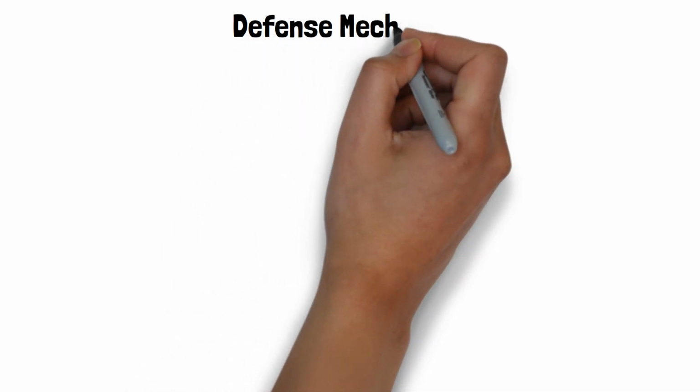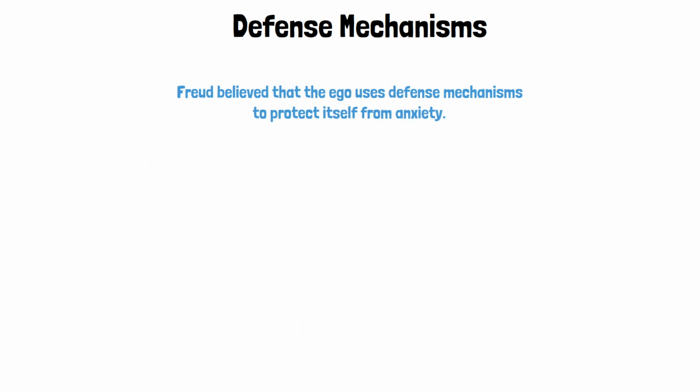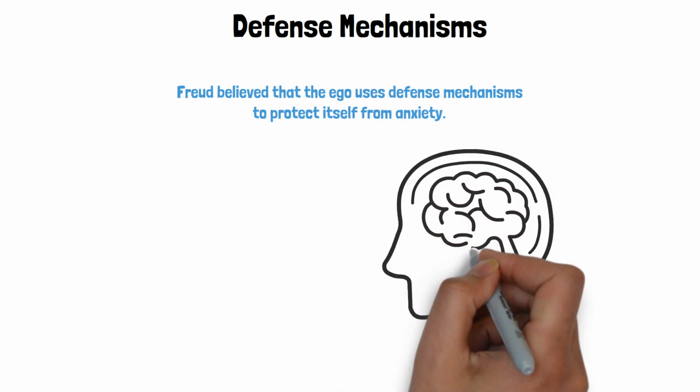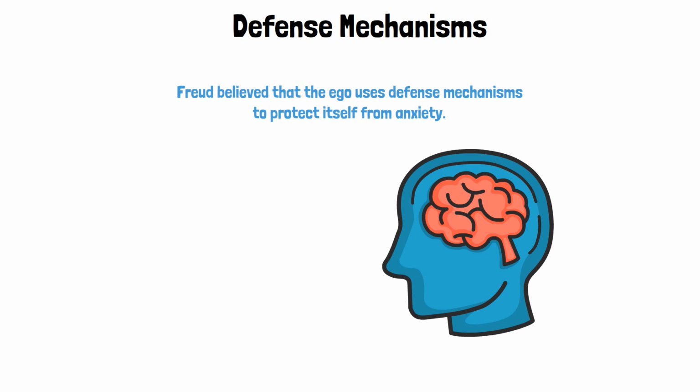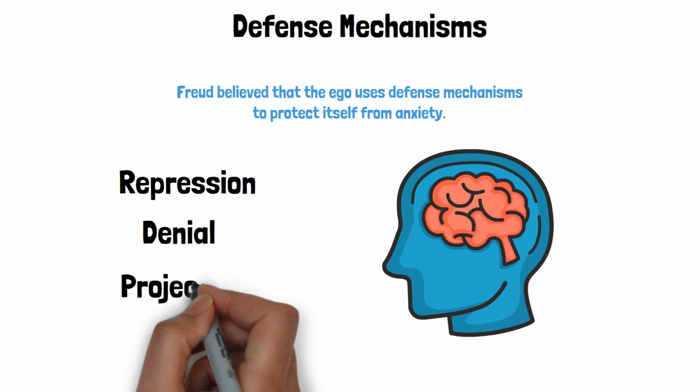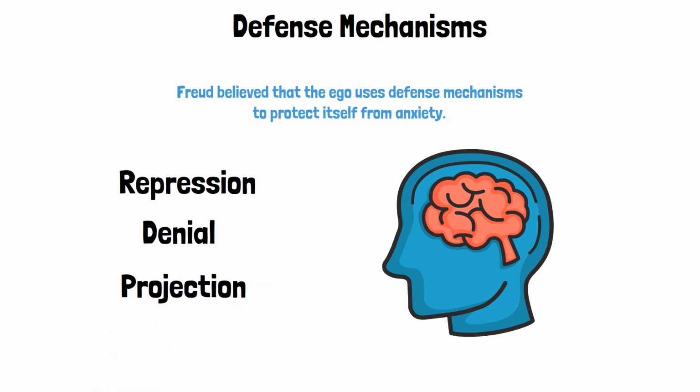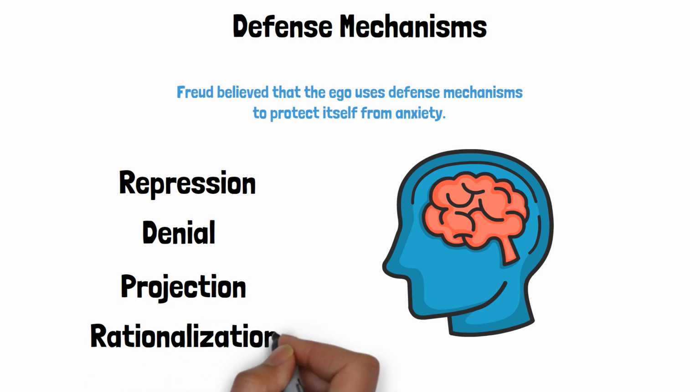Defense mechanisms. Freud believed that the ego uses defense mechanisms to protect itself from anxiety. These are ways that the mind tricks itself to avoid facing uncomfortable truths. Repression. This is when the mind pushes uncomfortable thoughts out of awareness. Denial. This is when the mind refuses to accept reality. Projection. This is when we attribute our own unacceptable feelings to others. Rationalization. This is when we justify our actions with logical reasons, even if they are not the true reasons.